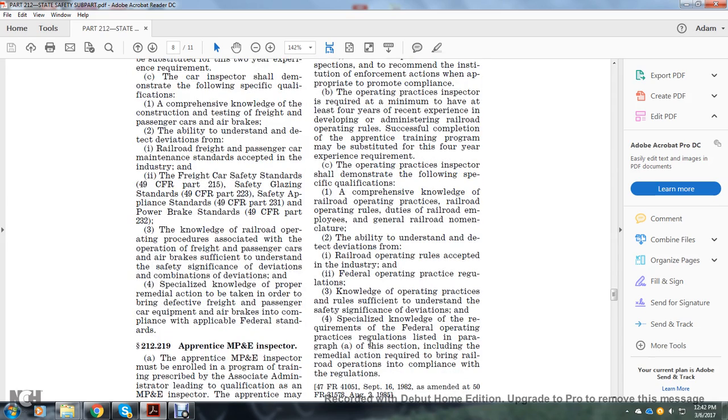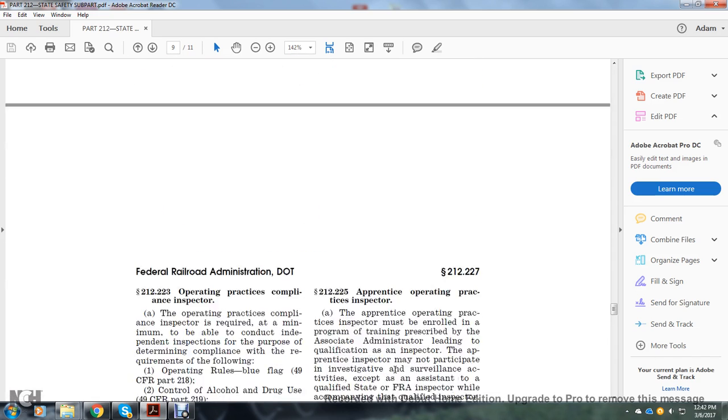1. Comprehensive knowledge of railroad operating practices, railroad operating rules and duties of railroad employees, general railroad company nomenclature, and the ability to understand and detect deviations from railroad operating rules accepted in the industry. 2. Knowledge of the federal operating practice regulations, operating practice rules, sufficient understanding of safety, significant deviations, and specialized knowledge of the requirements of federal operating practice regulations listed in paragraph A of this section, including the remedial action required for bringing the railroad operation into compliance with the regulations.